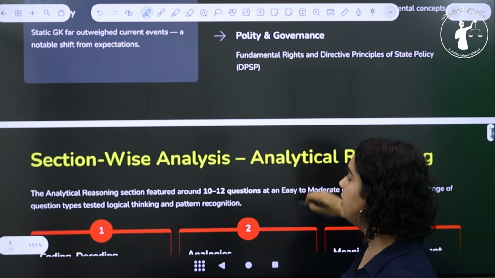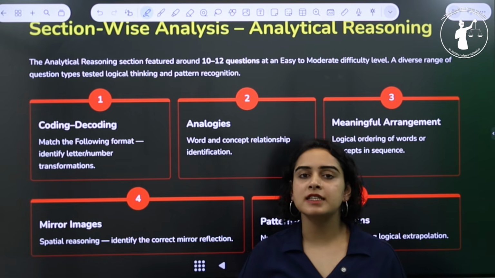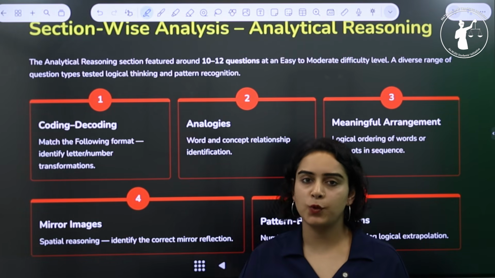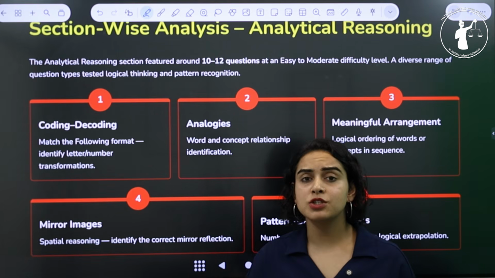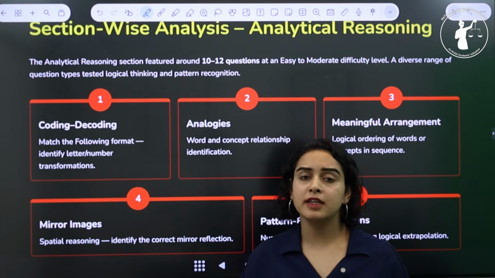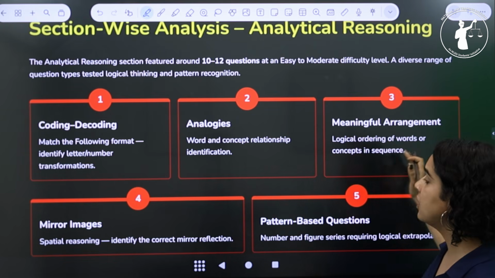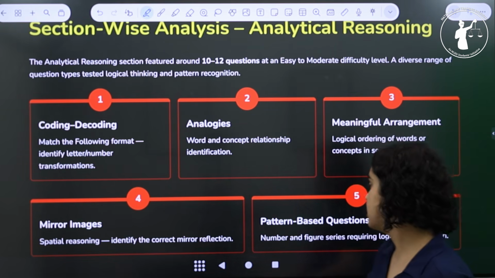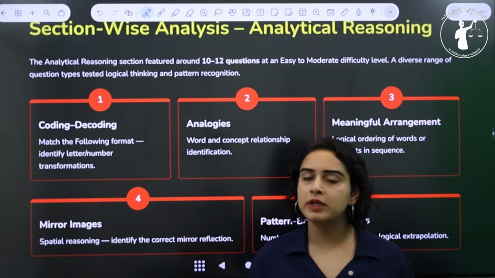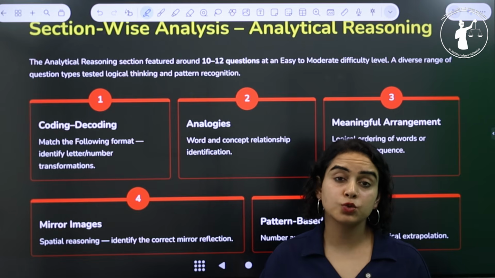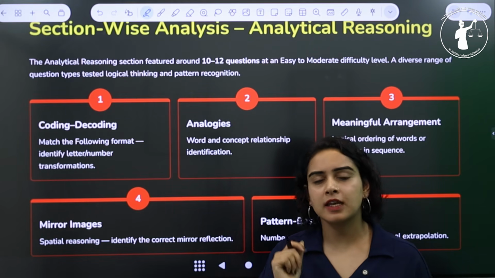Now, moving ahead with the next section, which is analytical reasoning. The analytical reasoning section had around 10 to 12 questions, and the difficulty level ranged from easy to moderate. The questions were quite standard, and they included topics like coding, decoding, analogies, meaningful arrangement, mirror images, and pattern-based questions. Most of these questions are commonly seen in reasoning exams, so the students who had practiced these areas well could solve the questions in absolutely no time.